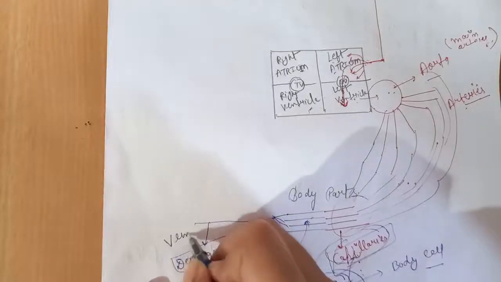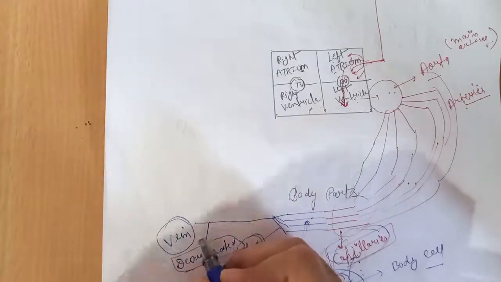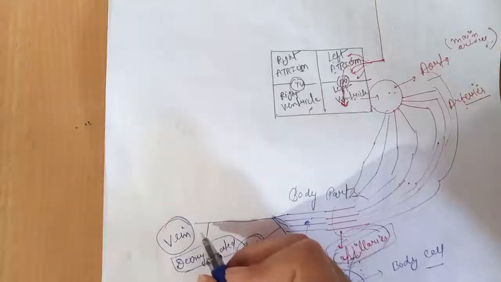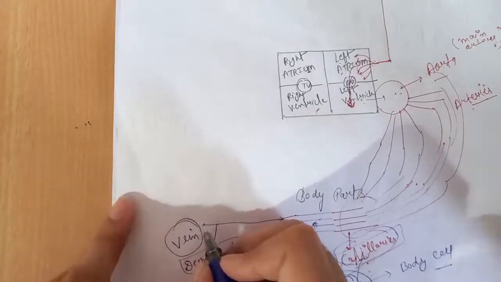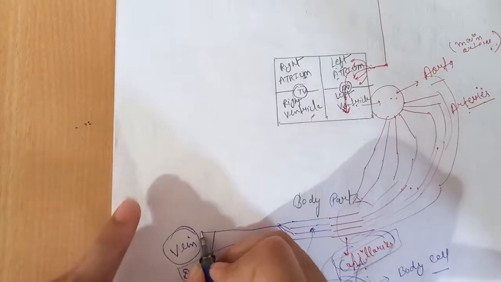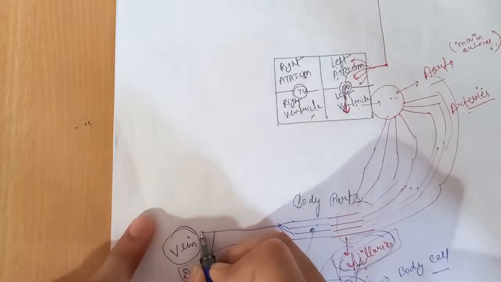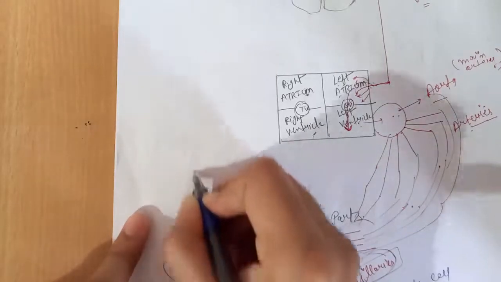This is a vein, and all the veins from all the body parts carry blood. And what blood do they carry? They carry deoxygenated blood from the body cells or body parts, and the blood carried by the vein is carried up to the region of the heart.